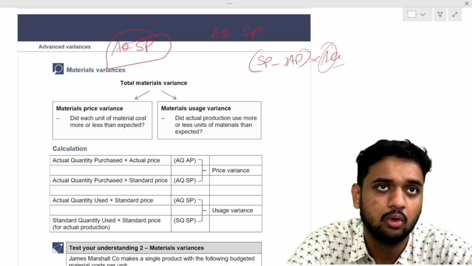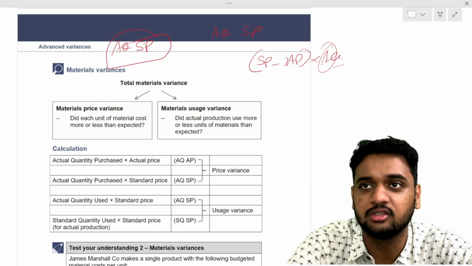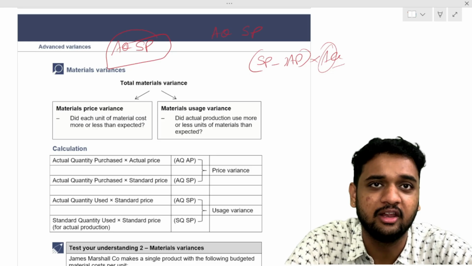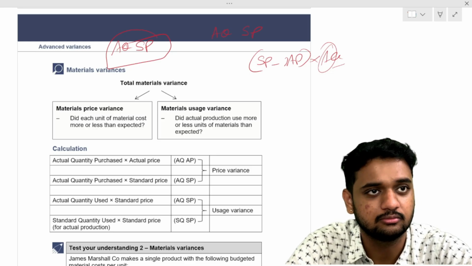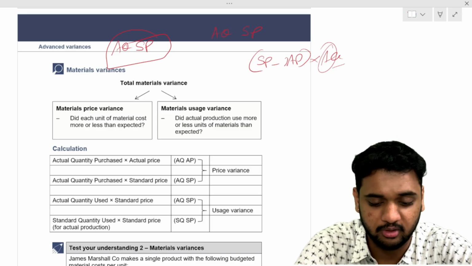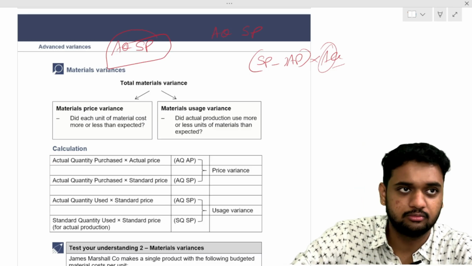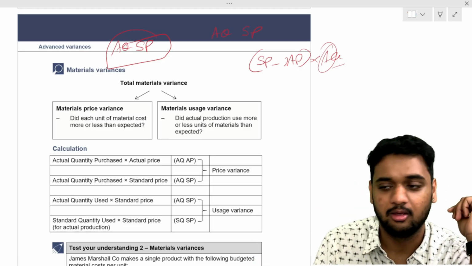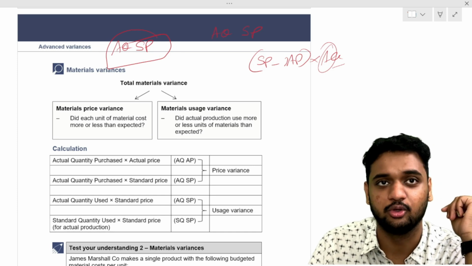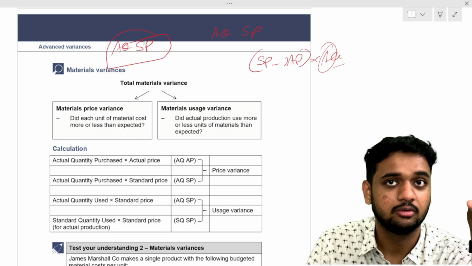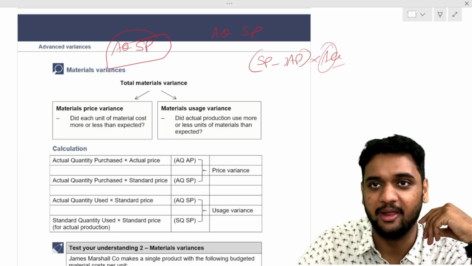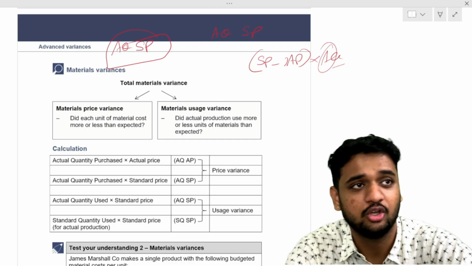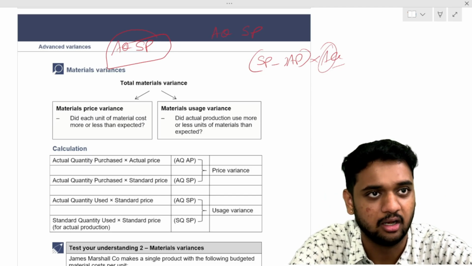Now, to produce 100 kilos of some output, I should technically have used 20 kilos of paneer. To produce 100 plates of paneer Manchurian, I should have used how many kilos of paneer? 20 kilos of paneer. That is standard.